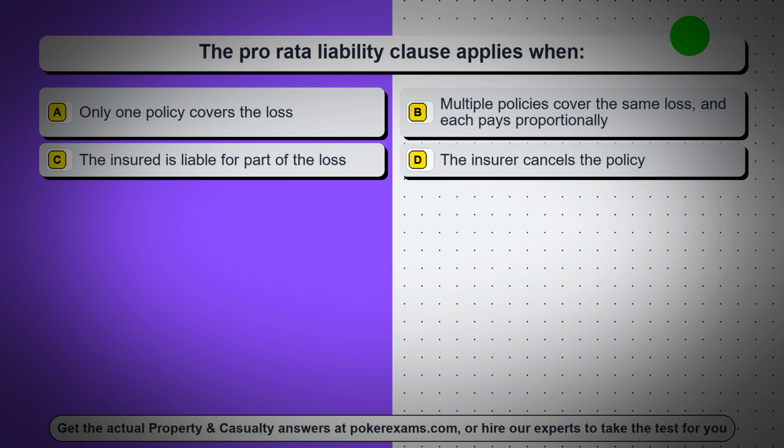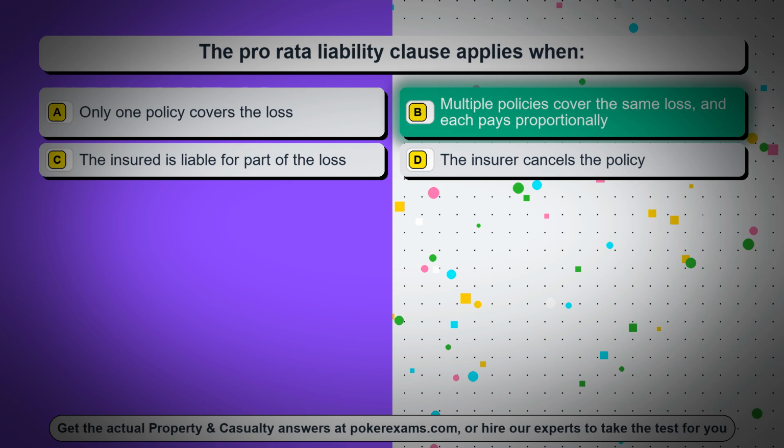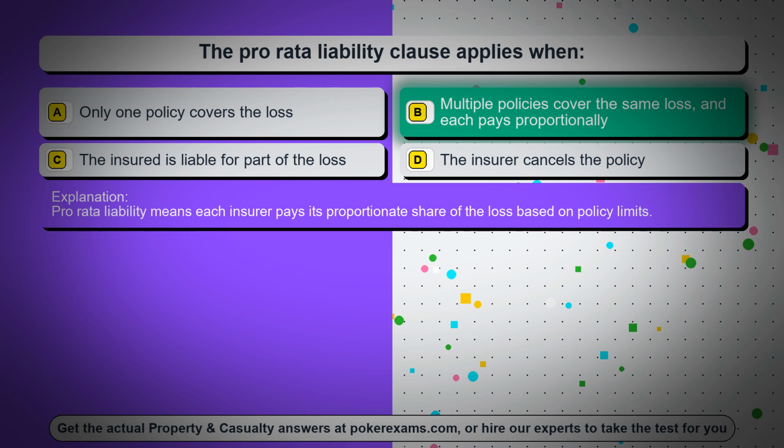Question 40. The pro rata liability clause applies when: Option A, only one policy covers the loss. Option B, multiple policies cover the same loss, and each pays proportionally. Option C, the insured is liable for part of the loss. Option D, the insurer cancels the policy. The correct answer is option B, multiple policies cover the same loss, and each pays proportionally. Pro rata liability means each insurer pays its proportionate share of the loss based on policy limits.